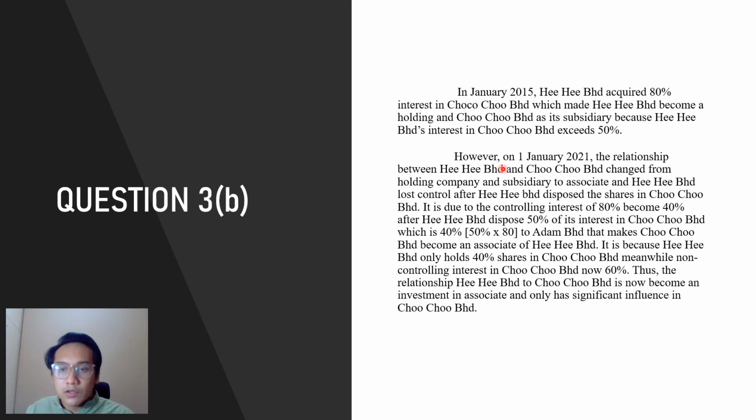However, in January 2021, the relationship changed from holding company and subsidiary to associate, and Hihi Berhad lost control after disposing of the shares in Cucu. It is due to the controlling interest of 80% becoming 40% after Hihi disposed 50% of its interest in Cucu, because 50% times 80% gives 40%.